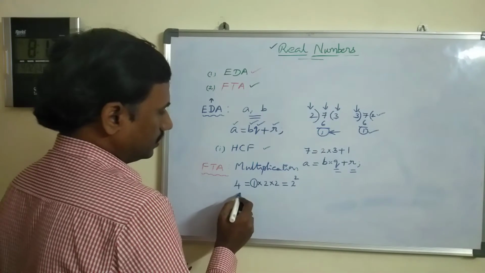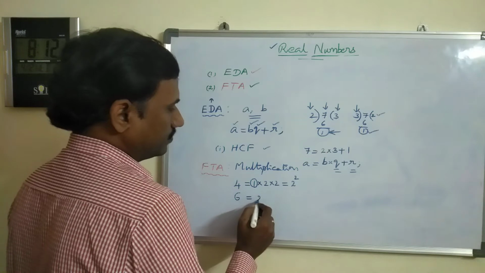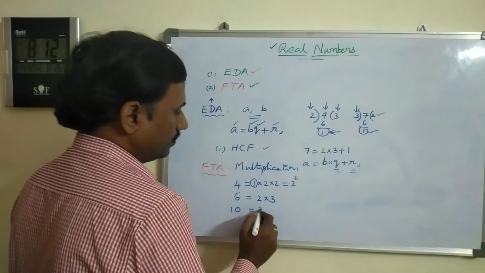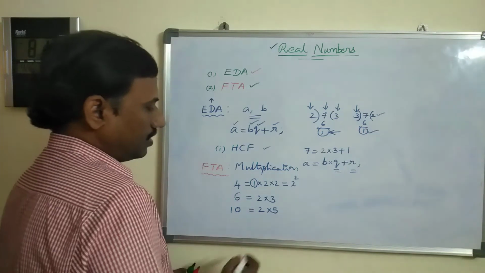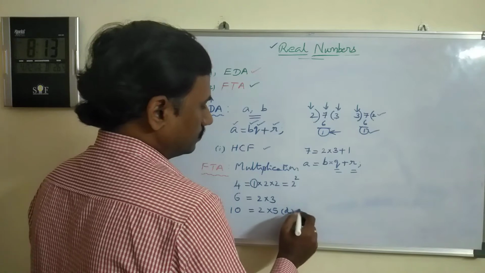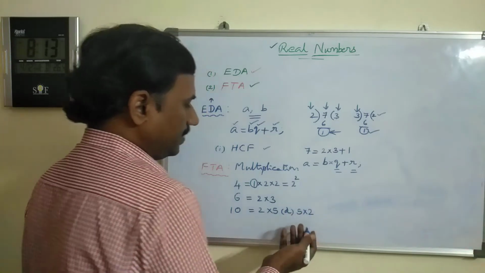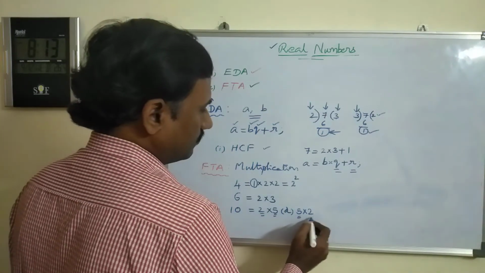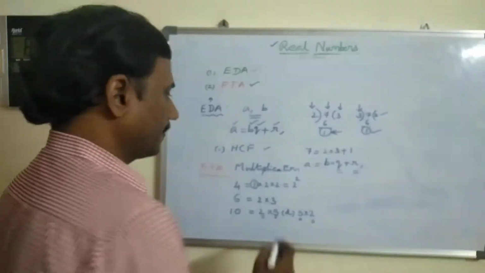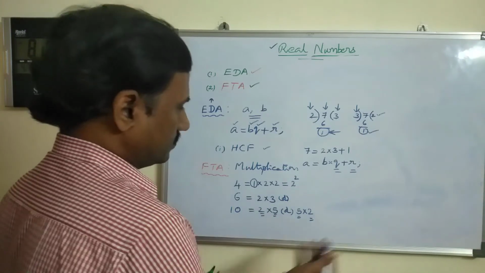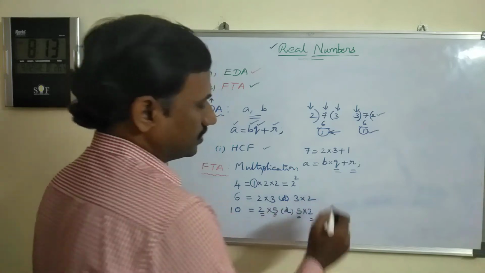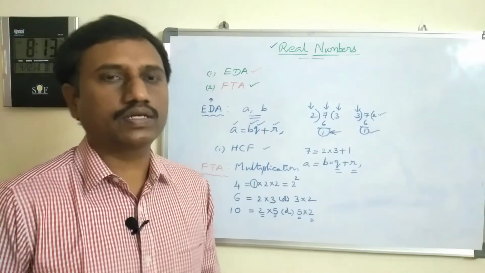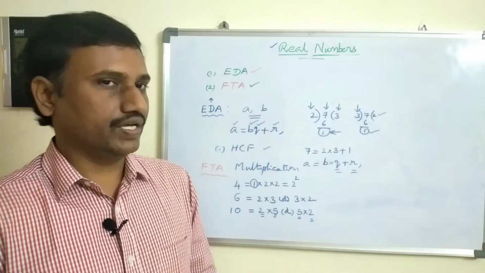For example, another composite number 6: 2 into 3. Another composite number 8 or 10, you can take 2 into 5 or 5 into 2. The order may be 2 into 5 or 5 into 2, but the factors 2 and 5 are the only unique way, and the order is your choice, no problem. 3 into 2 is also correct. That means every composite number can be expressed as the product of prime numbers in a unique way.